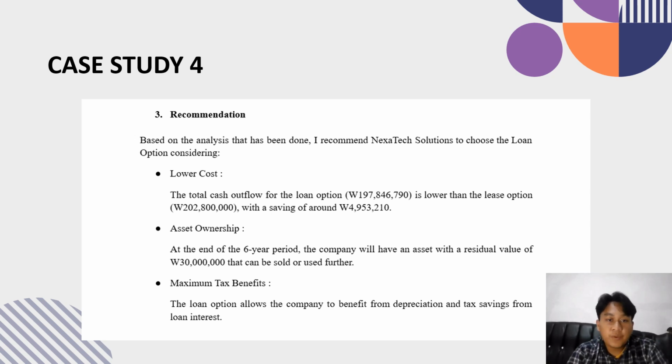Based on purely financial consideration, the loan option is more advantageous by approximately 5 million won. Additionally, the loan option provides asset ownership at the end of the term, and potential for continued use beyond the 6-year period.